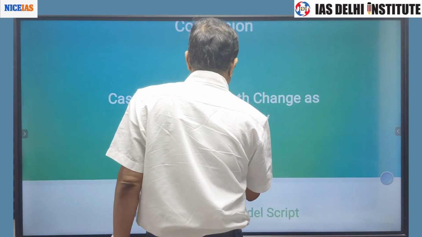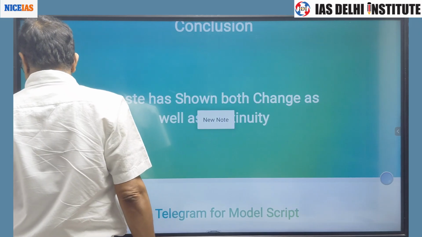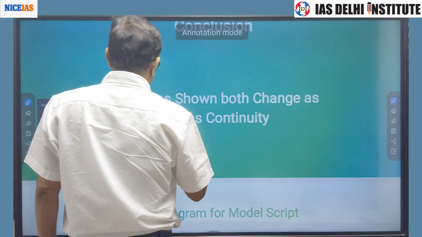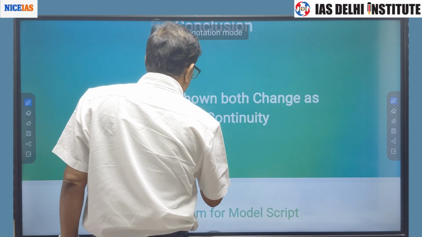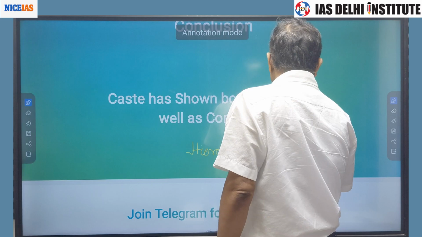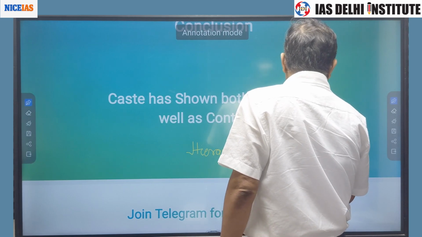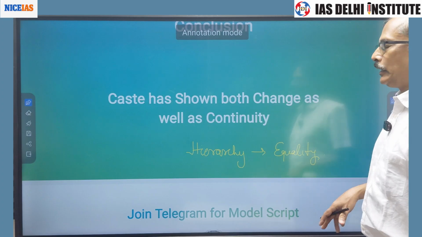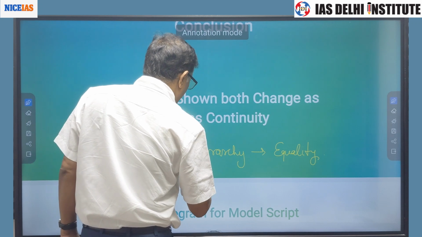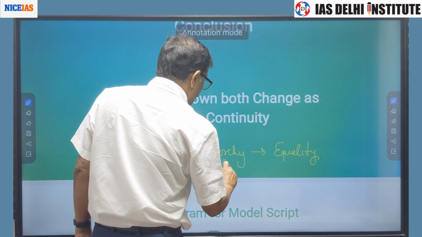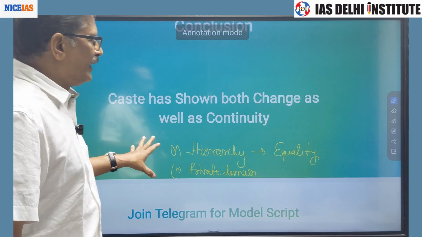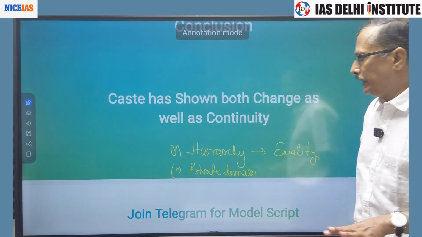You can say hierarchy is getting replaced by equality. That is, caste hierarchy is being replaced by caste equality, and caste is still used in private domain. So these are the reasons of staticness and fluidity of the caste system in the contemporary period.